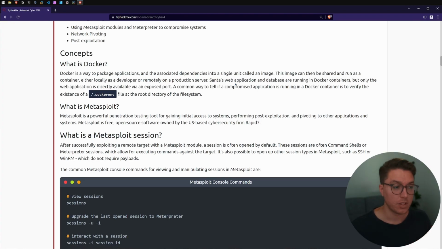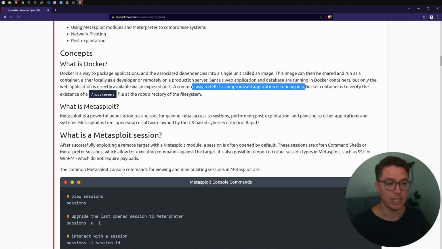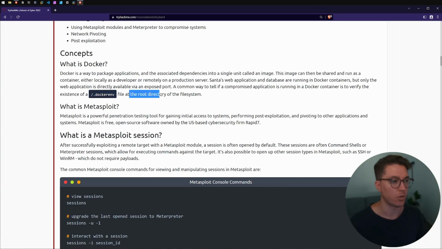So in our case for this room, we have a web application and a database that are running in Docker containers, but we only have the web app available to us via an exposed port. So maybe port 80, maybe port 443, we'll see. So we have a hint here about a common way to tell if an application is in a Docker container, and you can see if there's a Docker env file in the root directory of the file system. So that's a good one to remember.